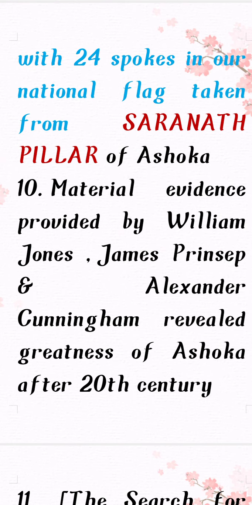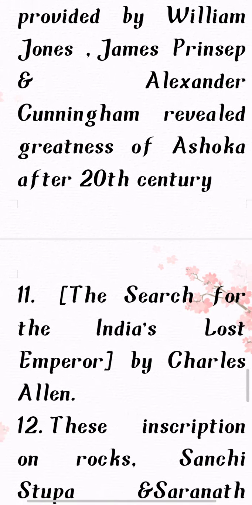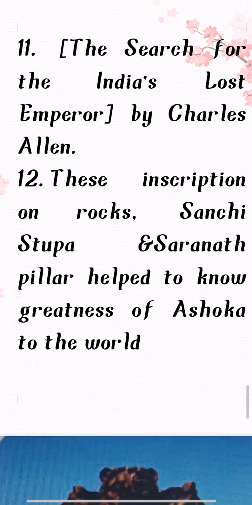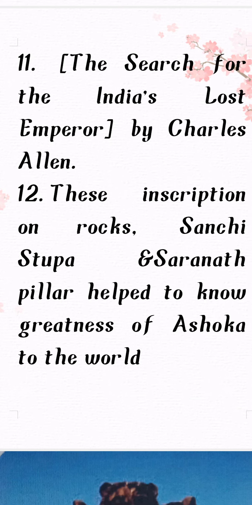By the material evidence provided by William Jones, James Prinsep and Alexander Cunningham, the greatness of Ashoka has been revealed. A book is also written on Ashoka, The Search for India's Lost Emperor by Charles Allen. These inscriptions on rocks, Sanchi Stupa and Sarnath pillar help to show the greatness of Ashoka to the world.